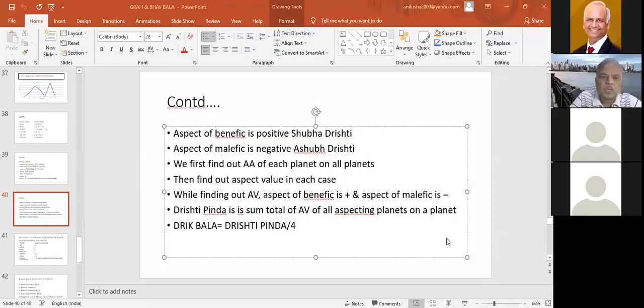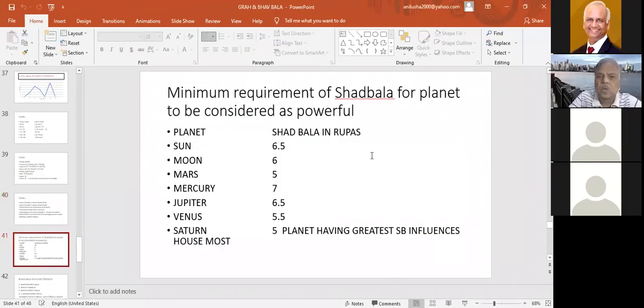Now, what is the minimum requirement for each planet, so that we can say that planet is sufficiently strong?